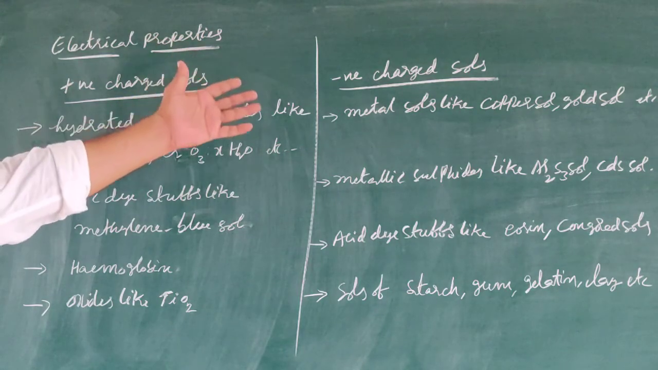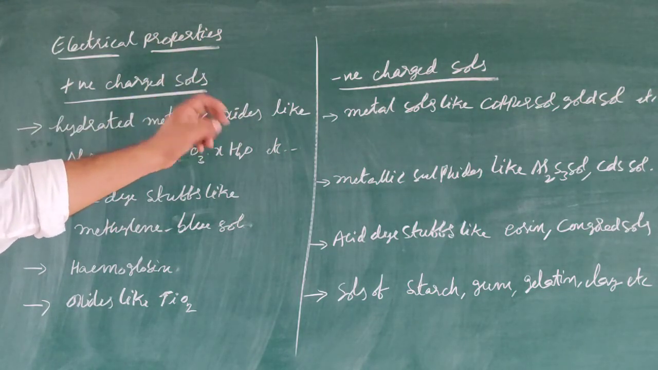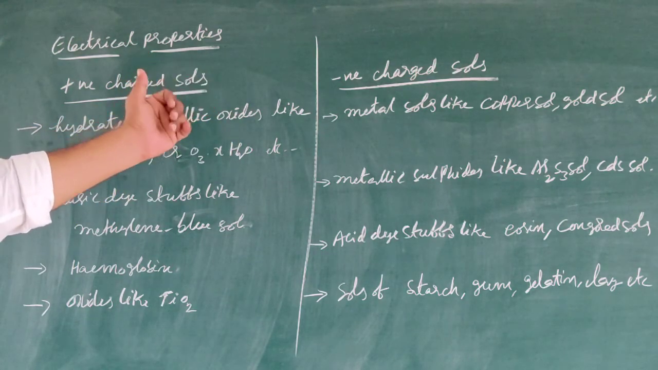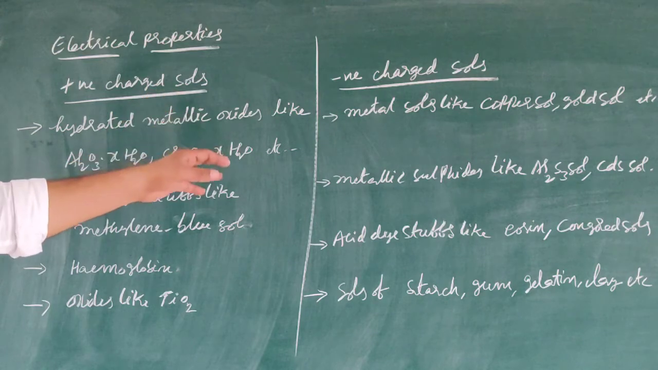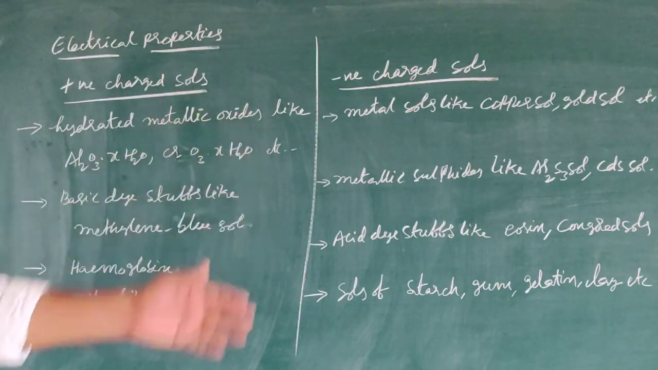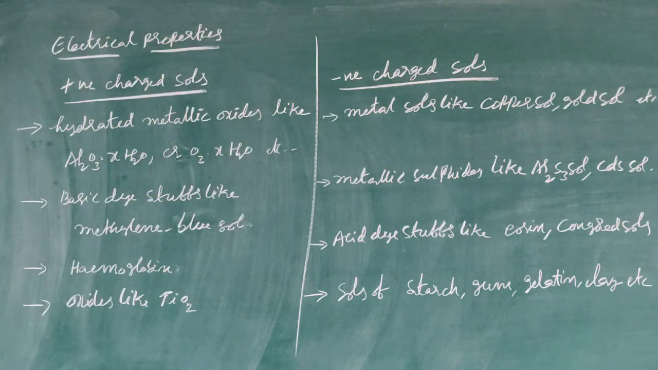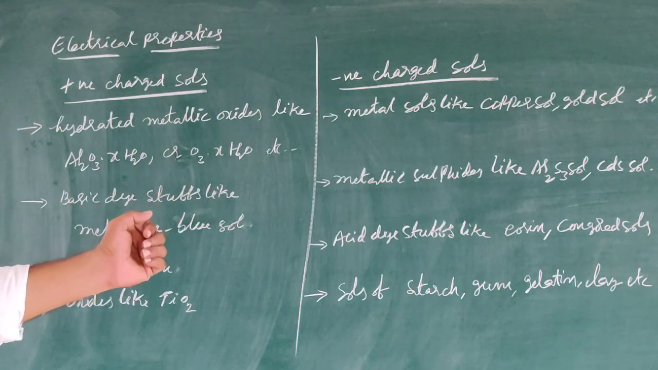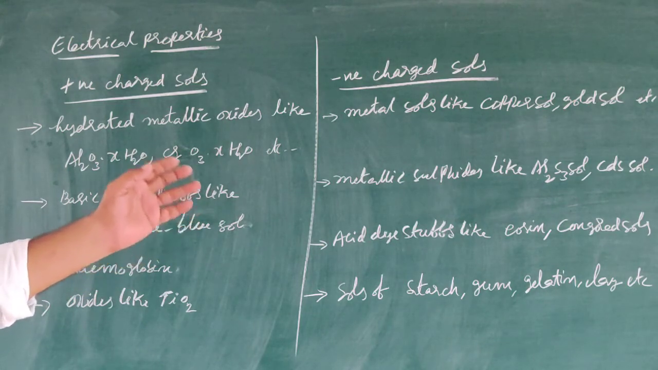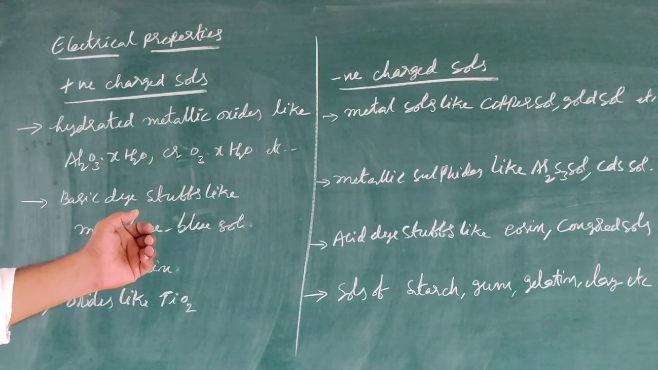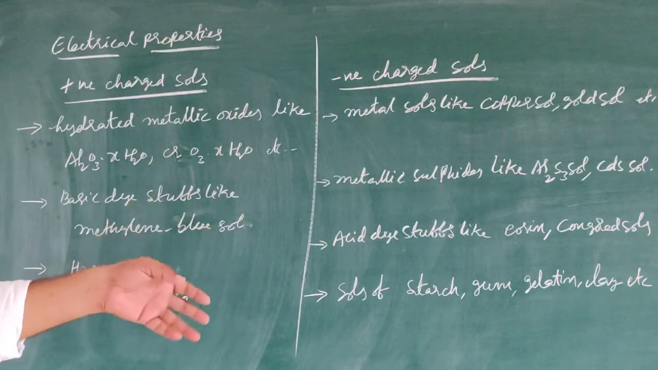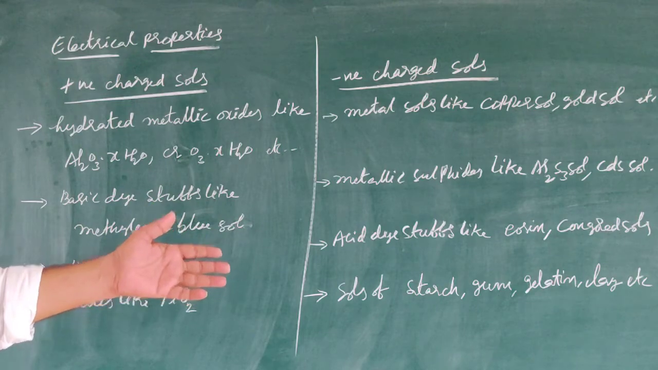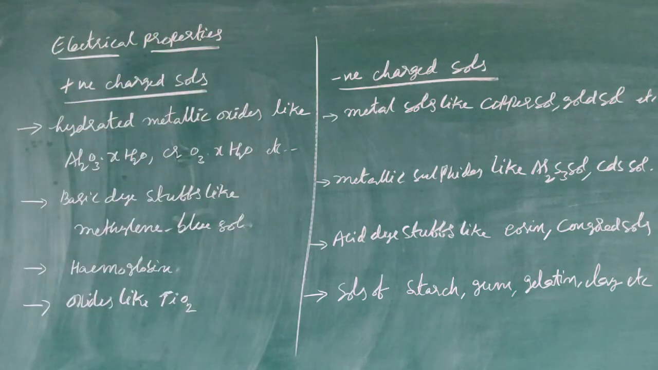Next, negatively charged sols. Metal sols like copper and gold come under negatively charged sols. Next, metallic sulfides like As2S3 or CdS sol. Next, acid dyestuffs like eosin, congo red sols. Next, sols of starch, gum, gelatin, etc. These all belong to negatively charged sols.